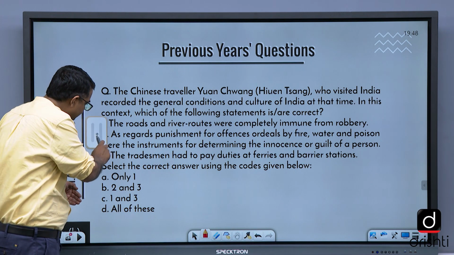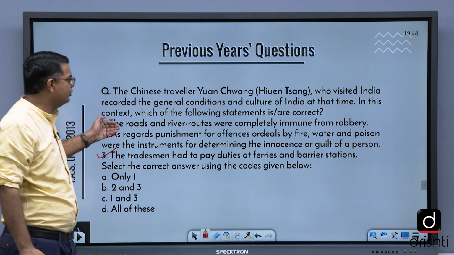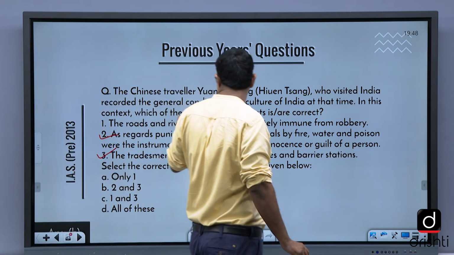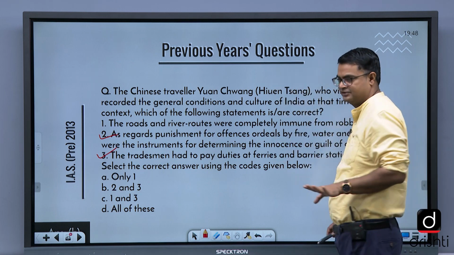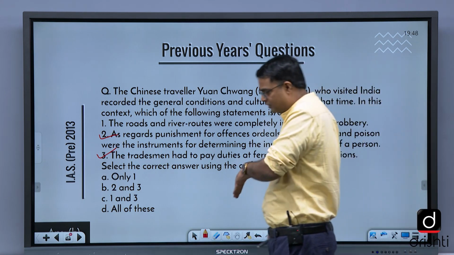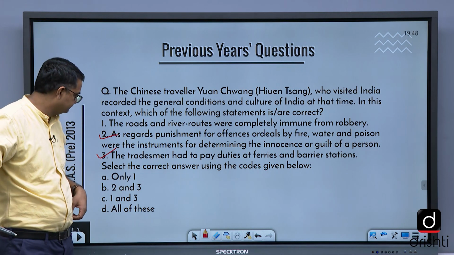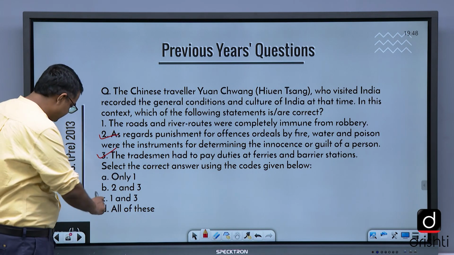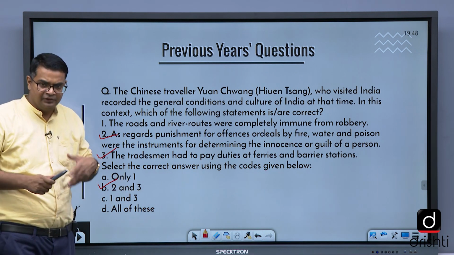These two statements are correct, because the roads and river routes were completely immune from robbery. It was not the case, because the foreign travelers who came were even looted by these robbers. So the option with 2 and 3 is the right option.